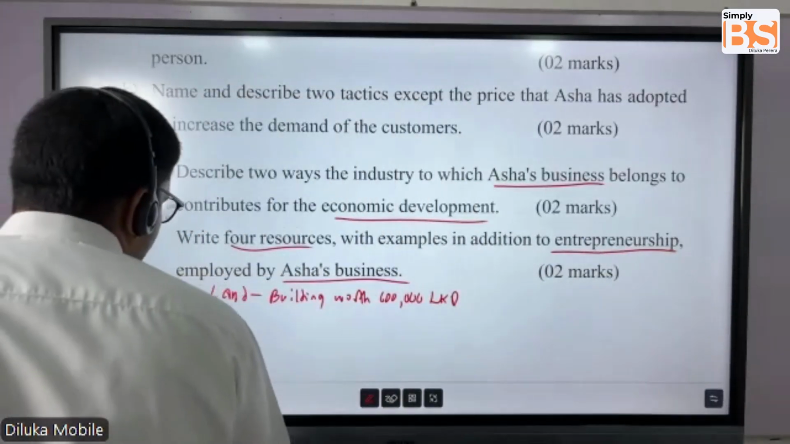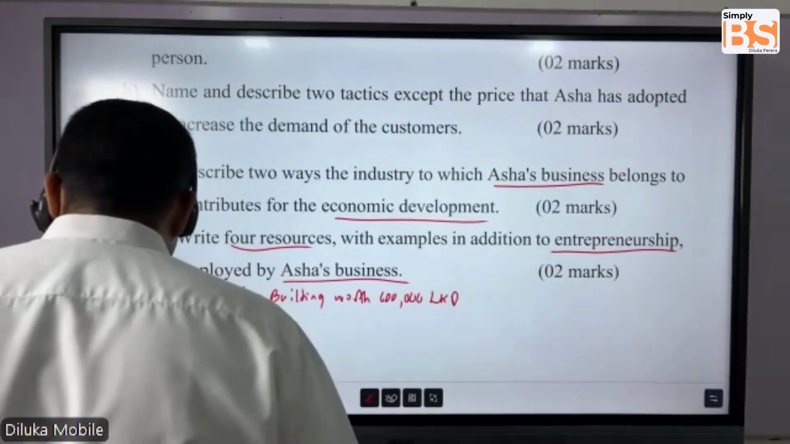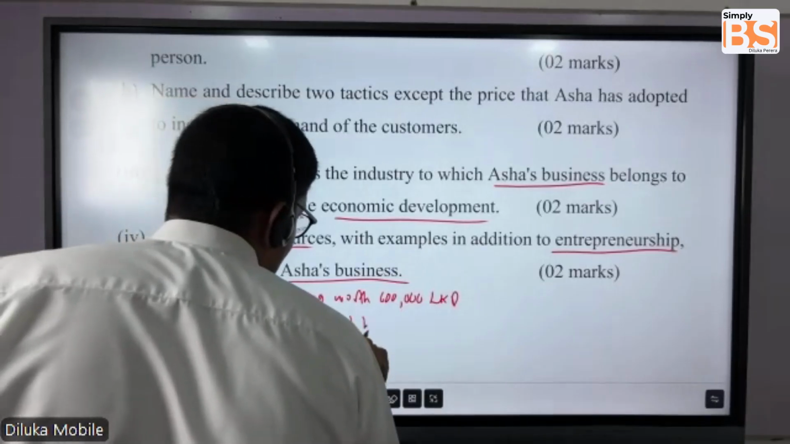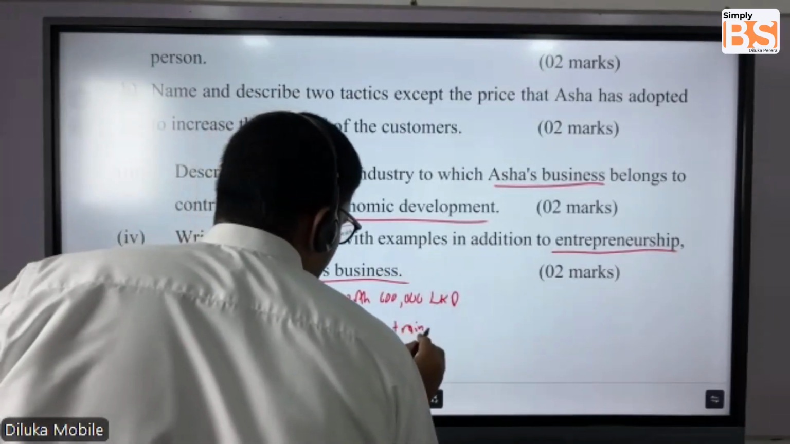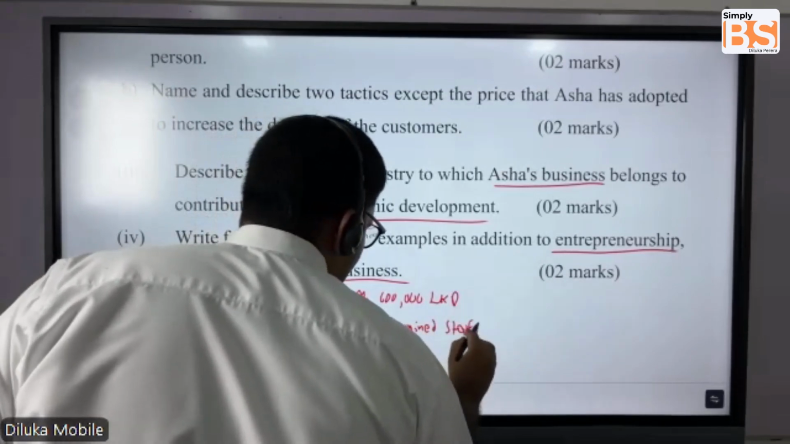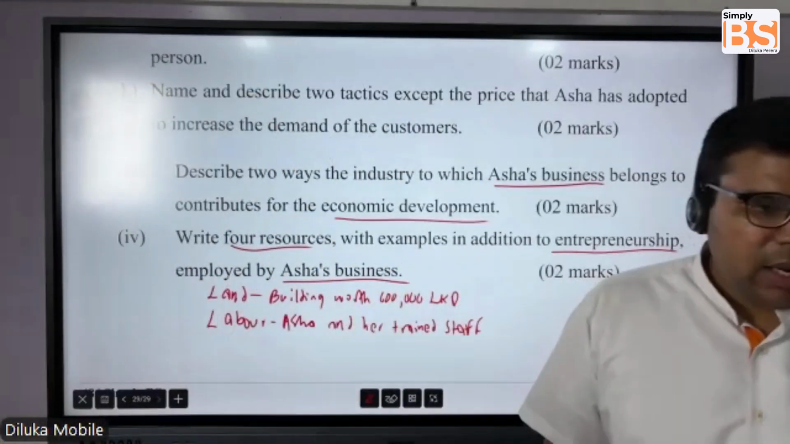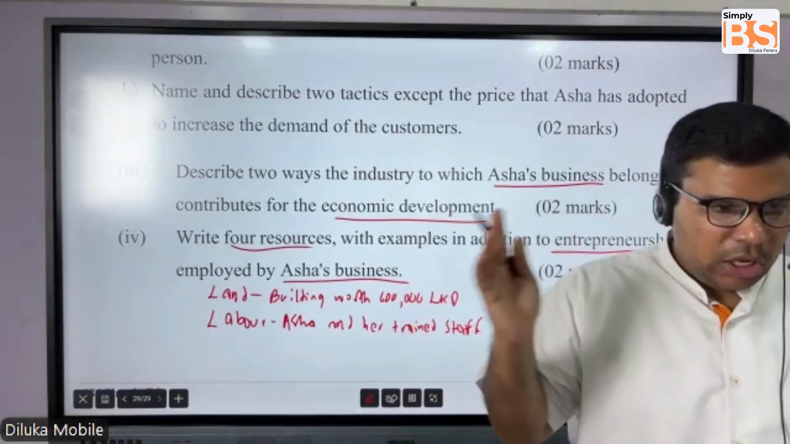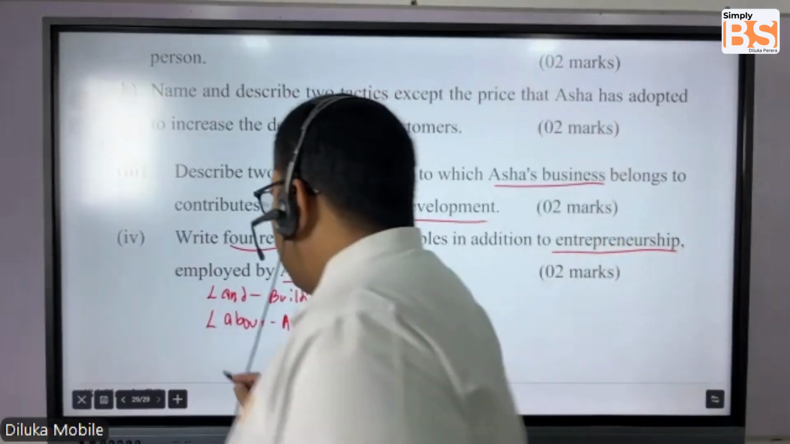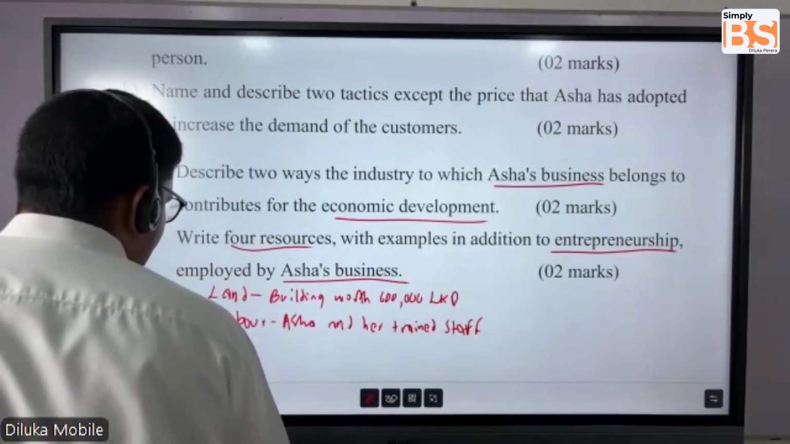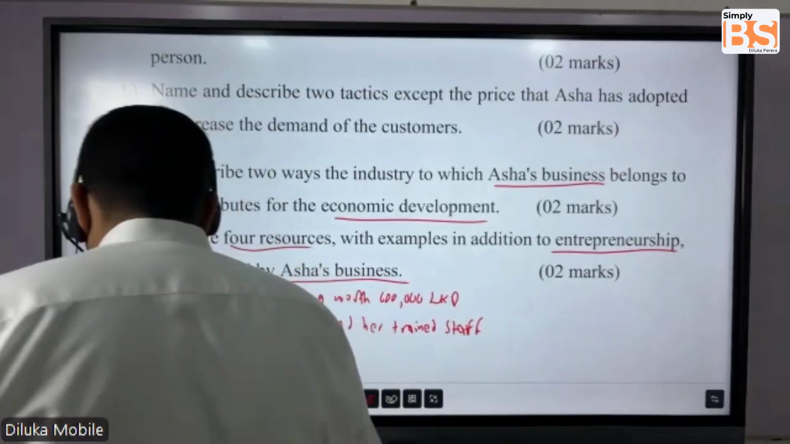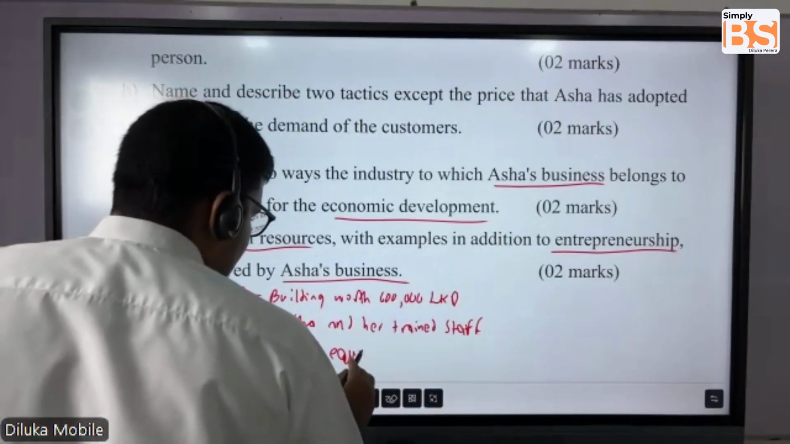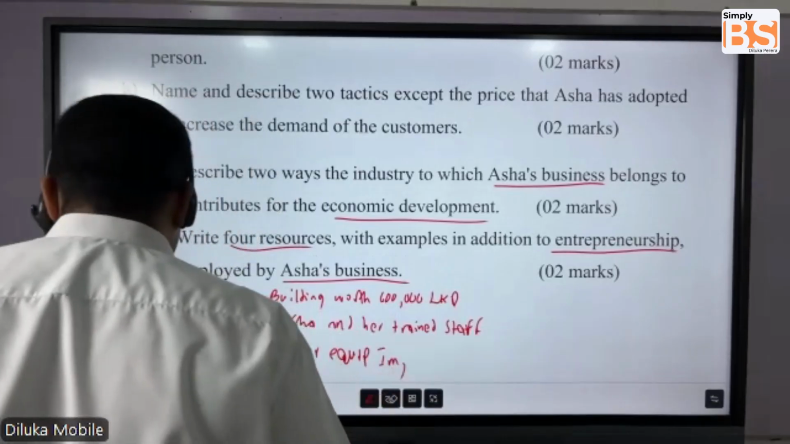Labor. For labor, you can write what? Asha and her trained staff. I'm not making new answers. These answer points are directly taken from the description. If you read the description properly, you can find these answers. Land, labor, capital. What can you say for capital? You have modern equipment which is imported.